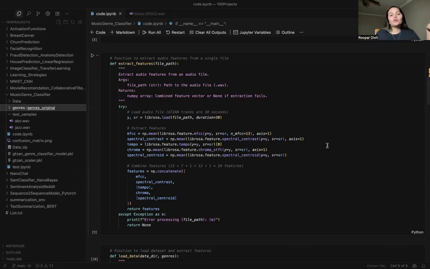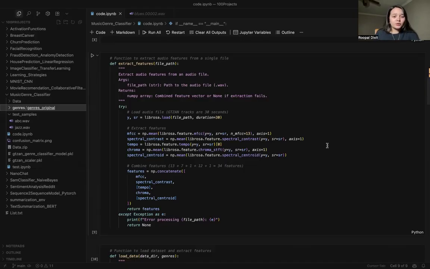Why we would normalize: I told you scaling features is very important, because if you have a large value of something, it will be calculated in a different way. So you have to put that in the same scale, so that loud sounds do not dominate and create a bias in your network. So make sure that you scale your features, train the random forest on the training data set, test and evaluate, and save the model also. We will see how the model is being saved.